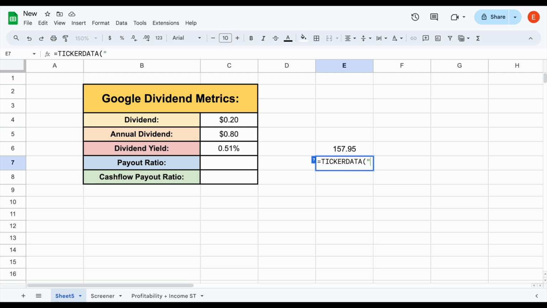So again, I'll come over here and use the ticker data function. We'll plug in Google, add a comma, EPS, and comma 2023, and close this and hit enter. And we can see here the earnings per share is going to automatically load in at $5.84.